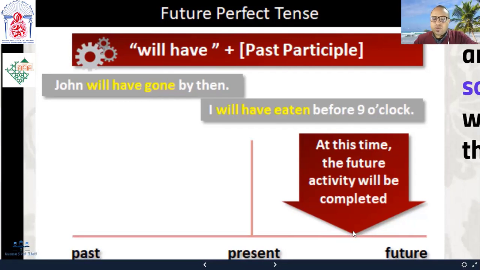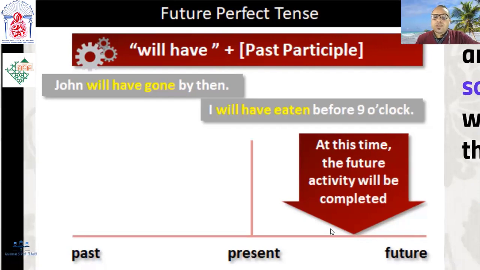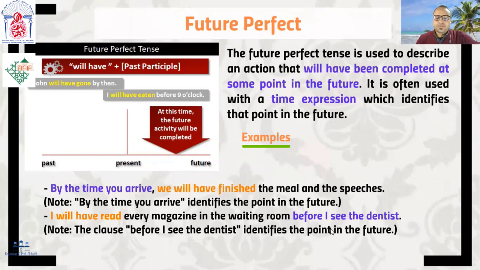When 2023 arrives, I'll have completed my studies. I'll have graduated, okay? The action of studying will have been completed. Is that clear? So this is how we use the future perfect.